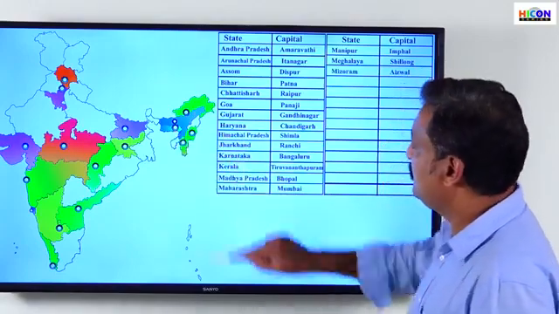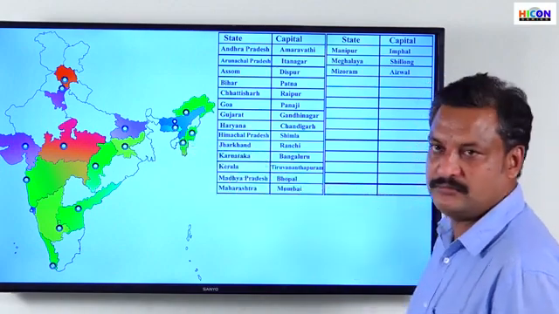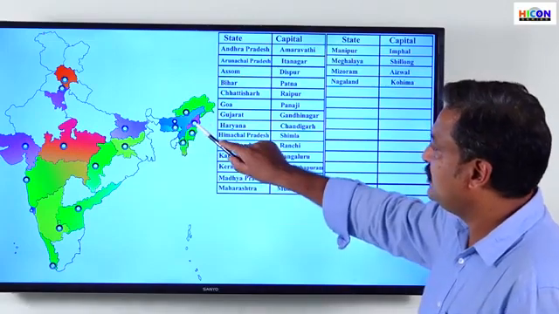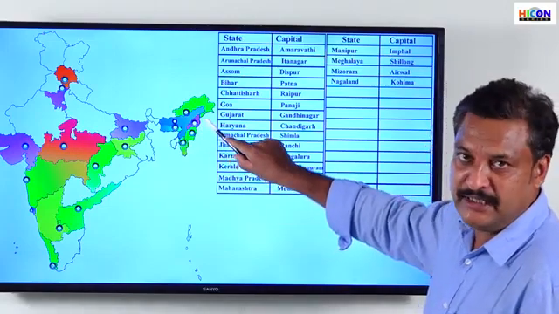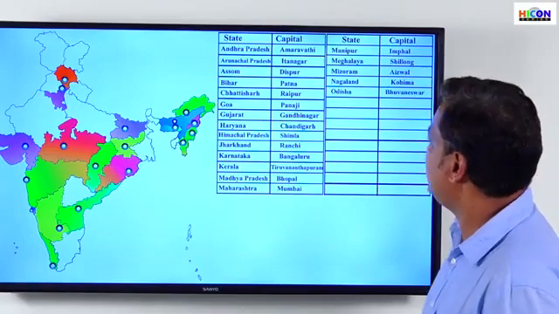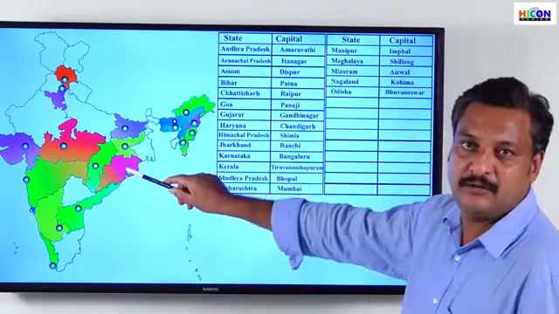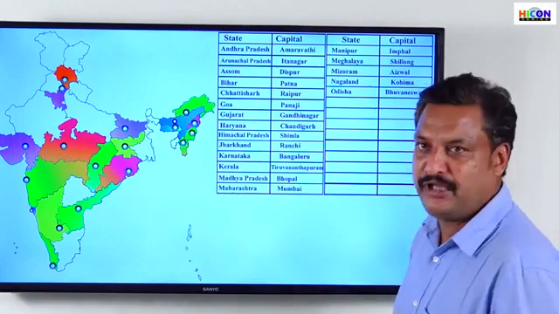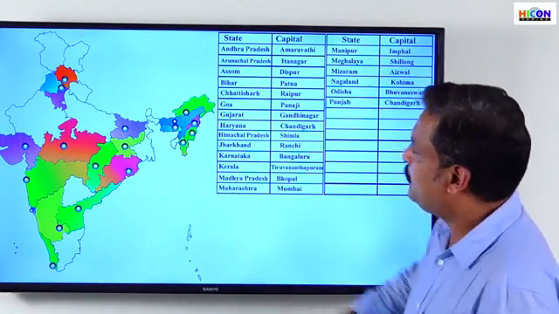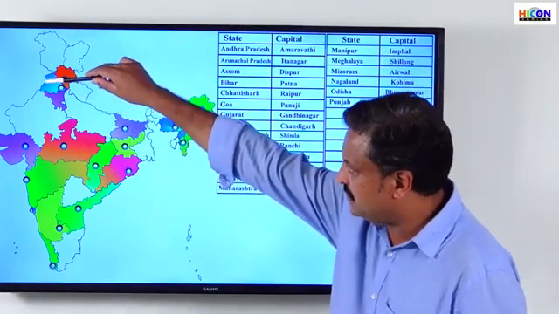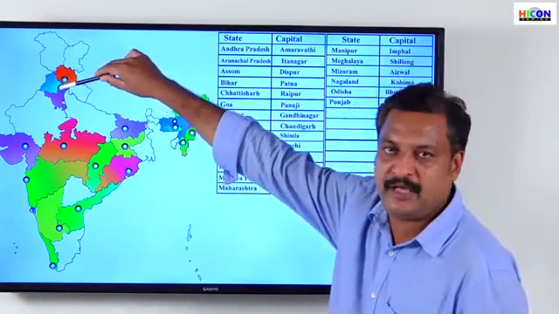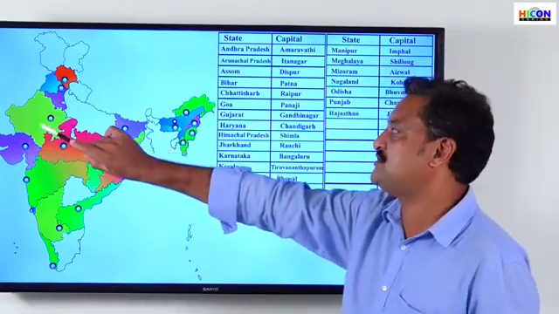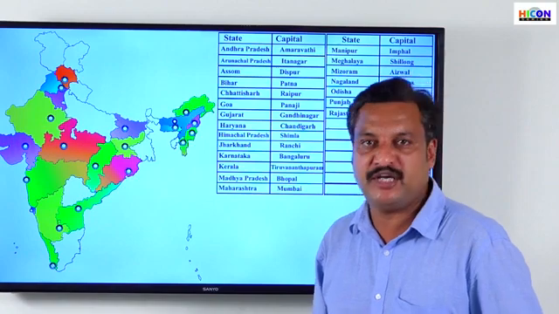The next one, Mizoram, Aizawl. Nagaland, Kohima. The next one, Odisha, Bhubaneswar. This is the state of Odisha, and this is Bhubaneswar. Next, Punjab. Punjab and Haryana share the same capital, Chandigarh. Next one, Rajasthan, the biggest state, and the capital is Jaipur.